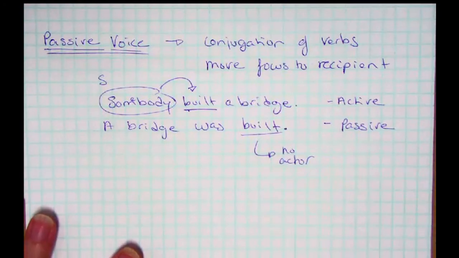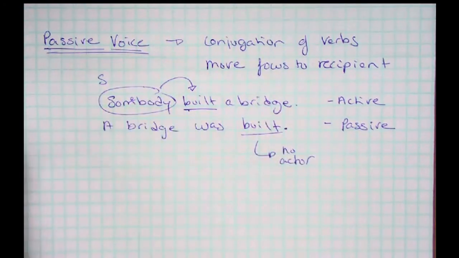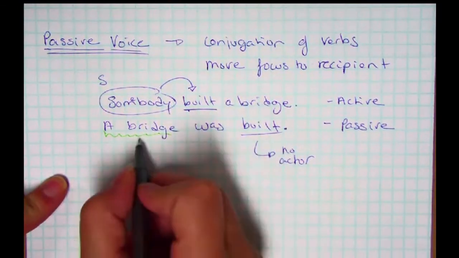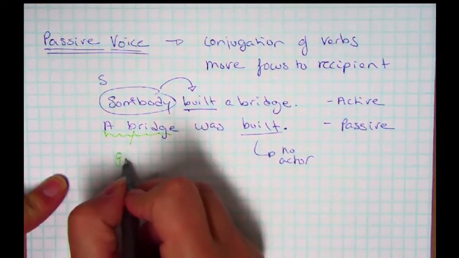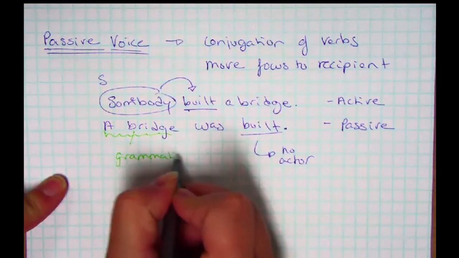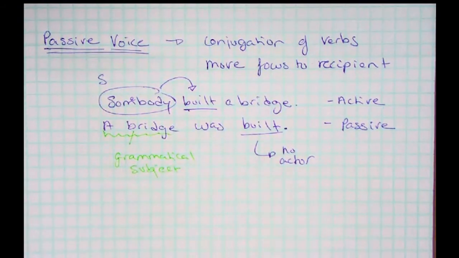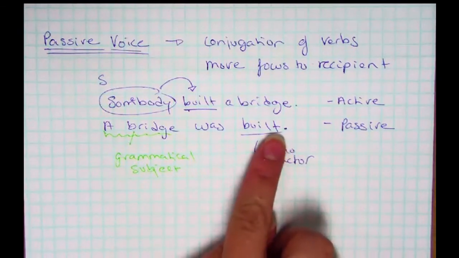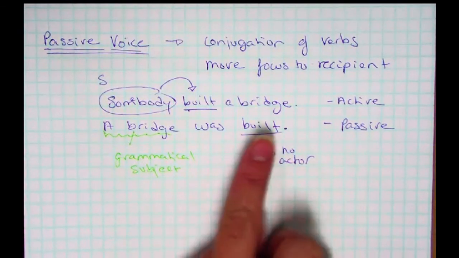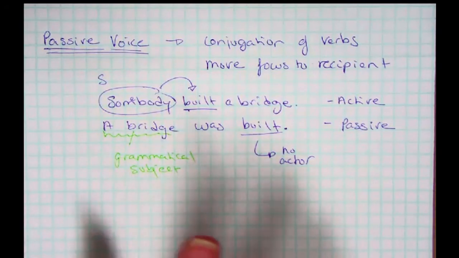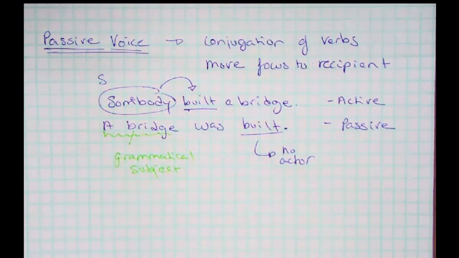Now grammatically, the subject of the sentence becomes a bridge. Right? So there's your subject. But that subject is not the person building or the thing building. It's the thing that was built, so it's sort of like being the object. That's going to make a lot more sense once we get deeper into it. I hope that at least in English it makes sense to you guys.